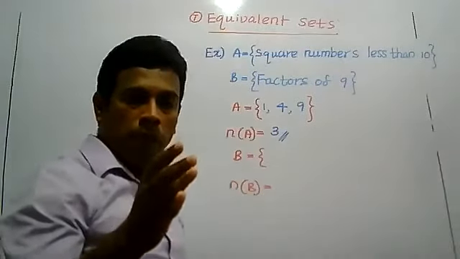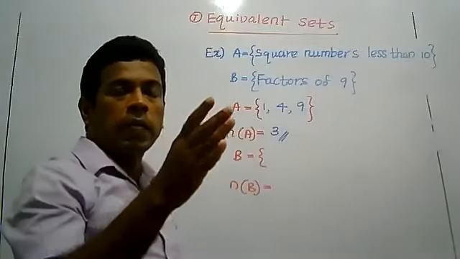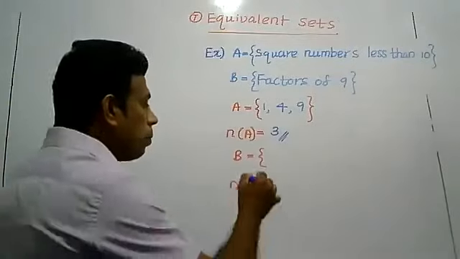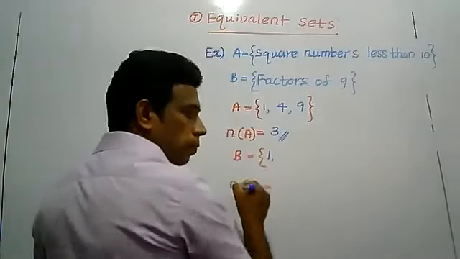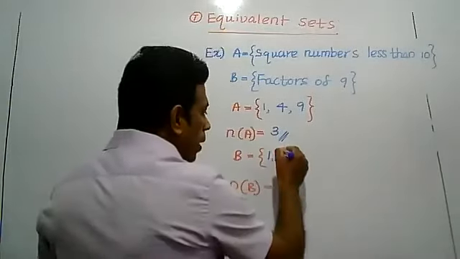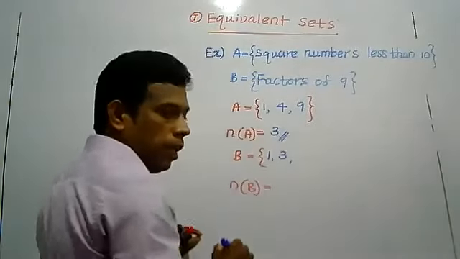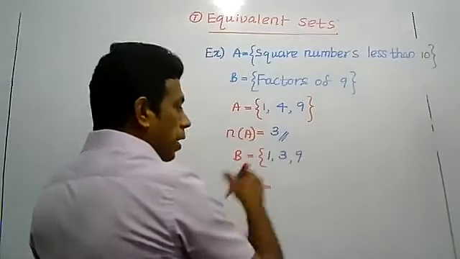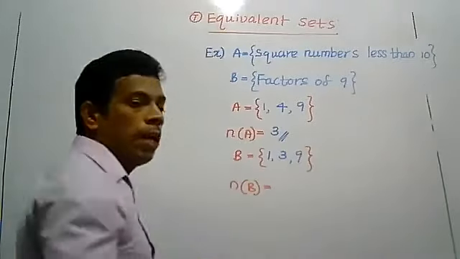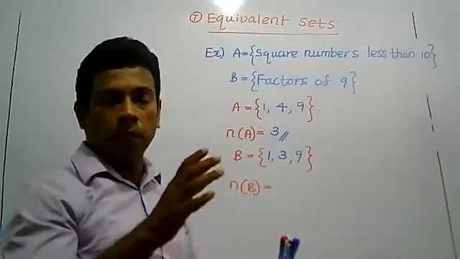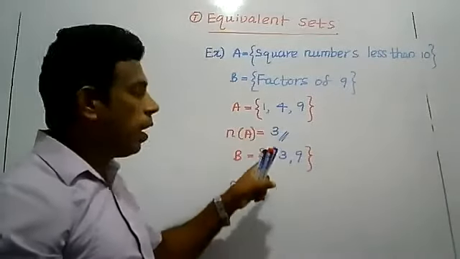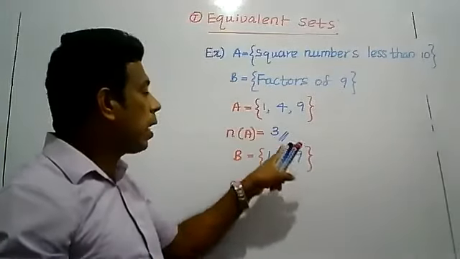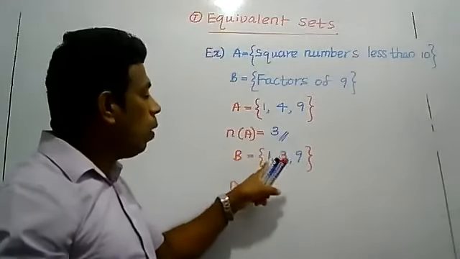Factors of 9 mean the numbers by which 9 can be divided without a remainder. 9 can be divided by 1, no remainder. 9 can be divided by 3, no remainder. 9 can be divided by 9. So, when you write factors of 9, that means 9 can be divided by 1, 3, 9.